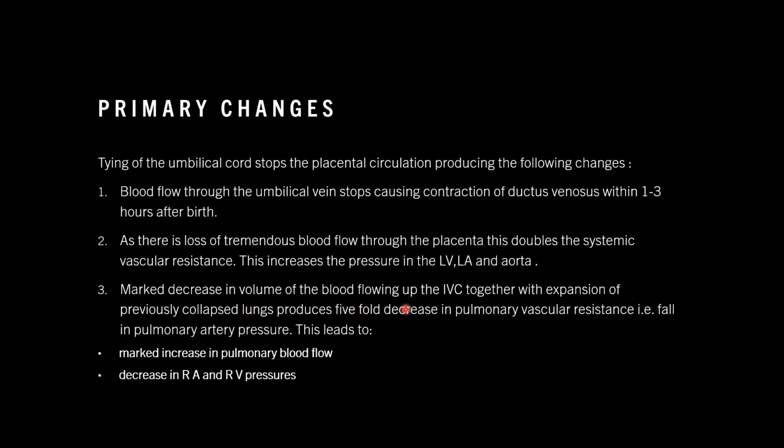Marked decrease in the volume of blood flowing up the inferior vena cava, together with the expansion of the previously collapsed lung, produces a five-fold decrease in pulmonary vascular resistance. That is, a fall in pulmonary artery pressure. This leads to a marked increase in pulmonary blood flow and decrease in right atrial and right ventricular pressures.